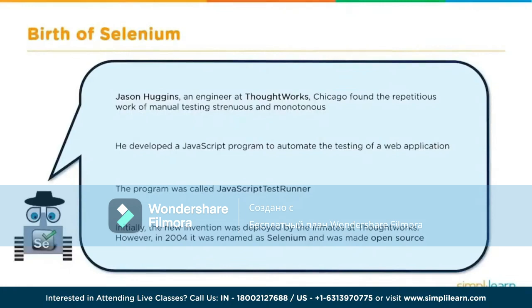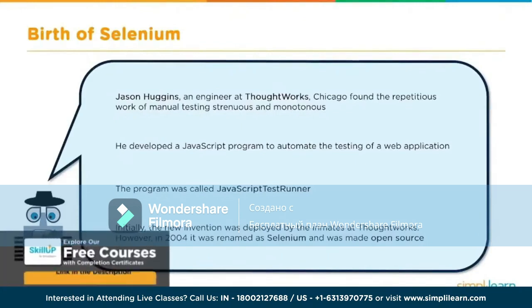and he was working on a web application which needed frequent testing. He realized the inefficiency in manually testing this web application repeatedly. So what he did was he wrote a JavaScript program that automatically controlled the browser actions, and he named it JavaScript Test Runner. Later, he made this open source, and this was renamed as the Selenium Core. And this is how Selenium came into existence. And since then, Selenium has become one of the most powerful tools for testing web applications.